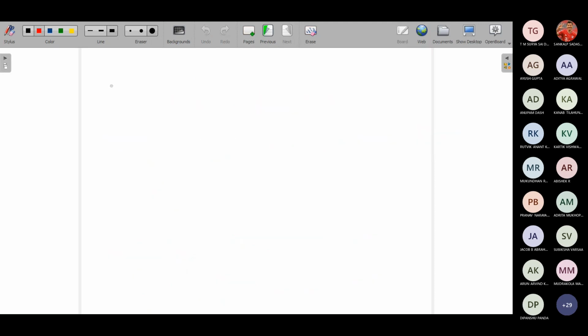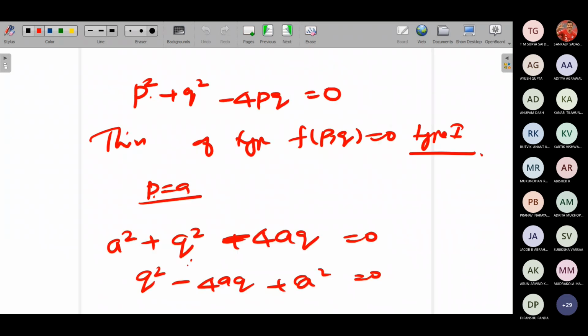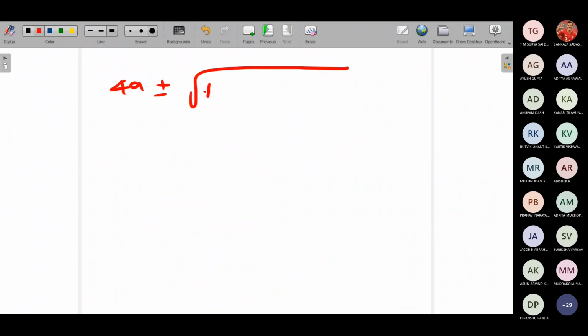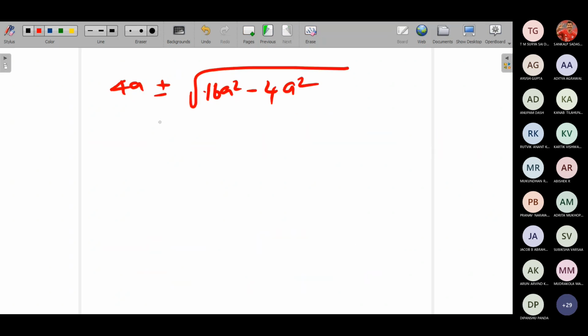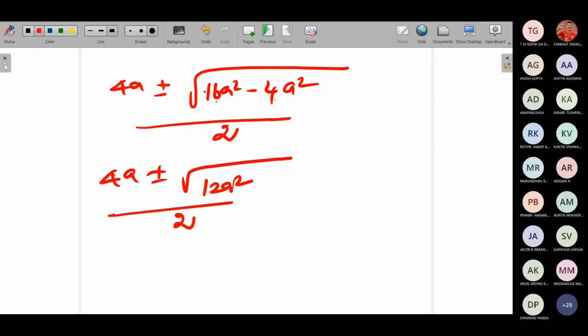So you can solve using that. Minus b, so 4a plus or minus square root of b square. B square will become 16a square minus 4ac, so 4 into a into c, divided by 2a. So you'll get 4a plus or minus square root of 16a square minus 4a square, which becomes 12a square, by 2.